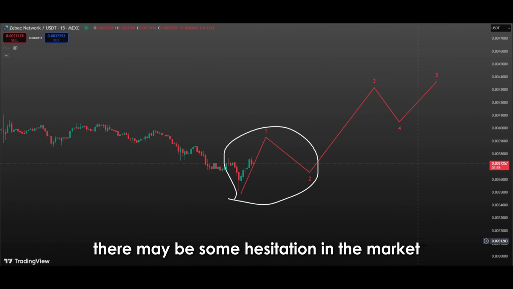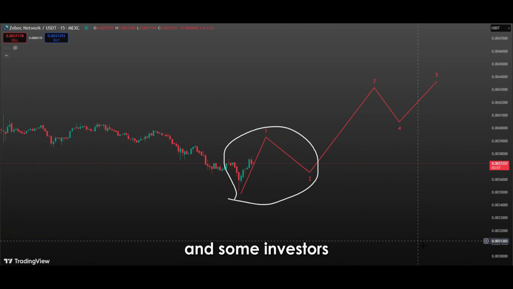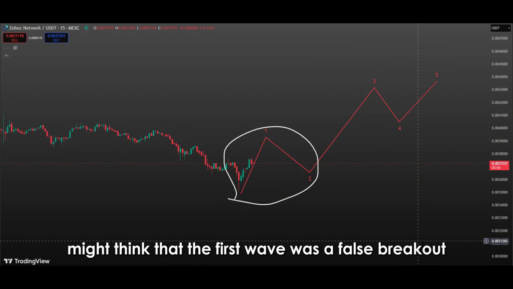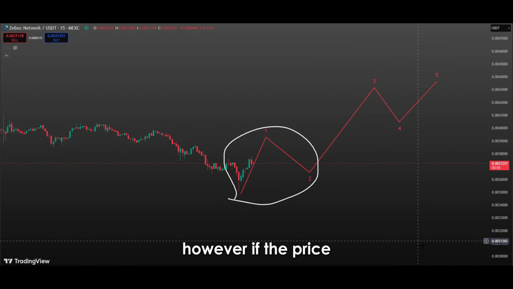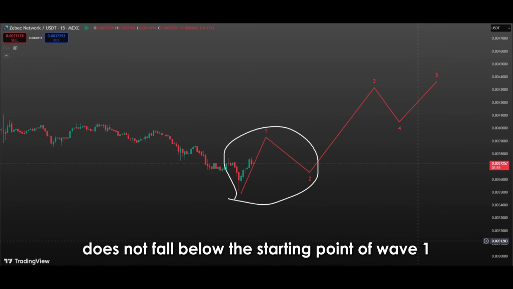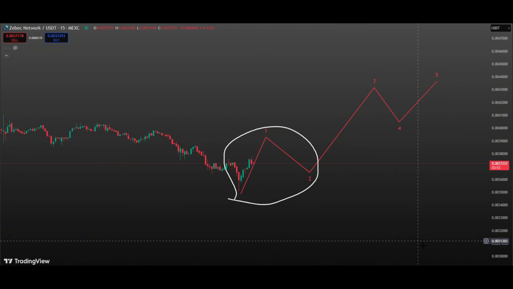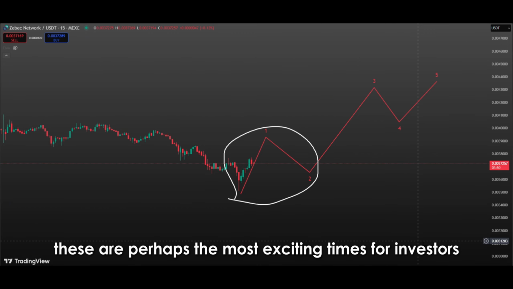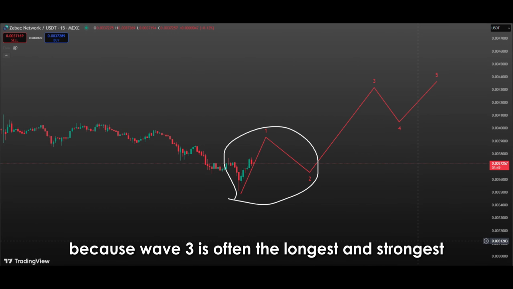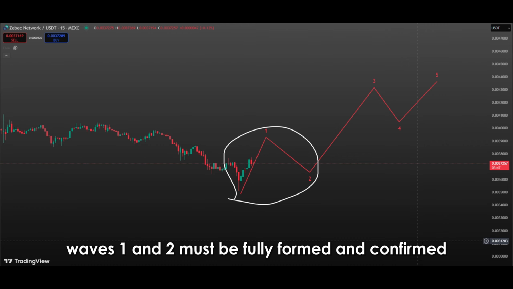At this stage, there may be some hesitation in the market, and some investors might think that the first wave was a false breakout. However, if the price does not fall below the starting point of wave 1, it indicates adherence to Elliott's rules. As this structure solidifies, preparations for wave 3 begin. These are perhaps the most exciting times for investors because Wave 3 is often the longest and strongest movement. But for this potential to materialize, Waves 1 and 2 must be fully formed and confirmed.